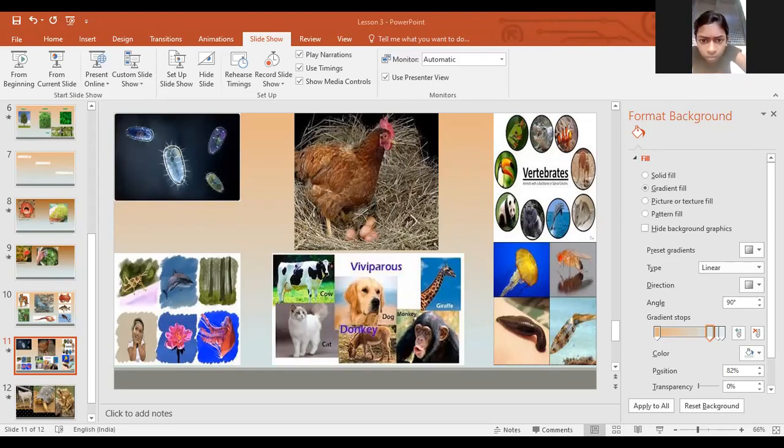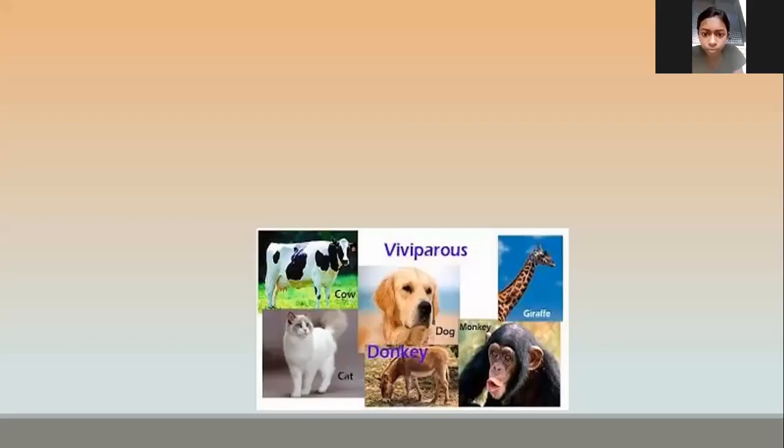So can you give me an example for multicellular? See, unicellular means the animals which have only a single cell. Multicellular means the organisms which have more than one cell. So can you give me one example for multicellular? Man. Man, very good. So based on the cell structure, we can classify animals into two types, unicellular and multicellular. So that is the first classification.